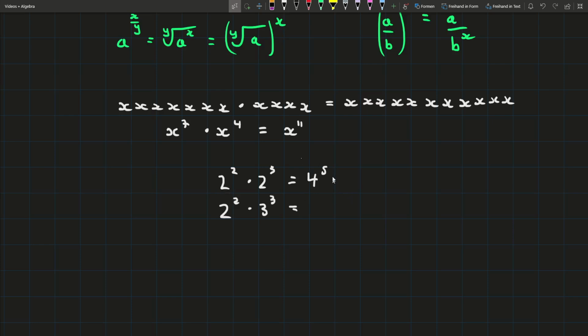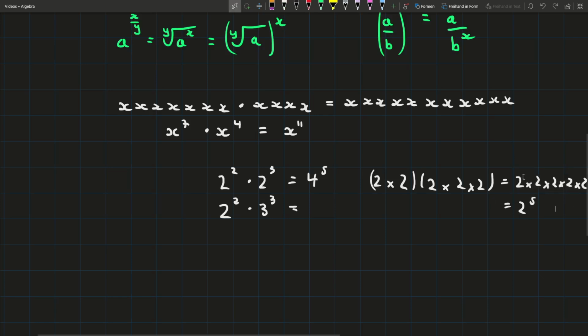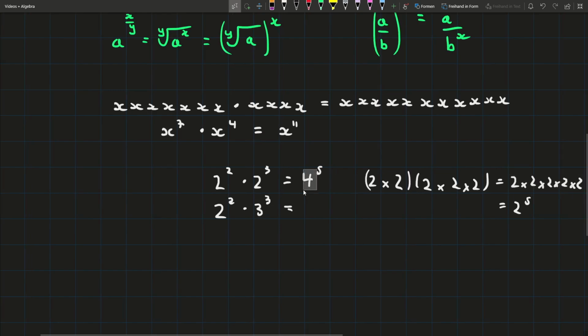Well, the reason that this isn't the case is because, as I said, if you write it out the long way, like up here, we'll have 2 times 2 multiplied by 2 times 2 times 2. How many 2's do we have in total now? We have 2 times 2 times 2 times 2 times 2. That's 5 2's. That's 2 to the power of 5. You can see there's no 4's here. It's only how many 2's we have, so we don't multiply the bases.